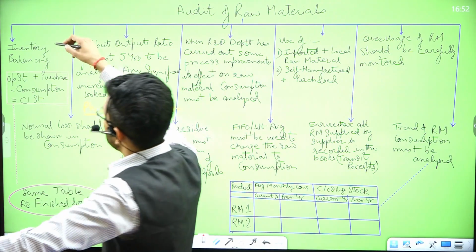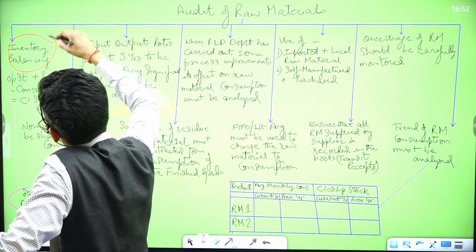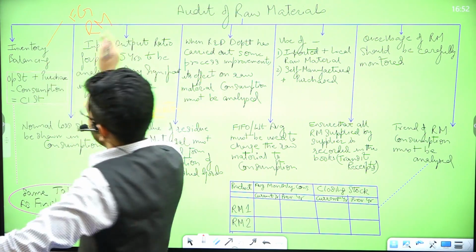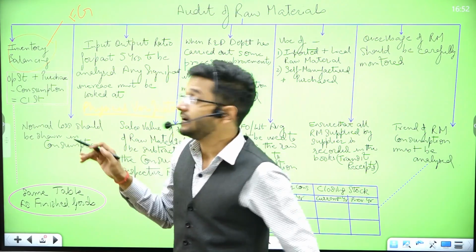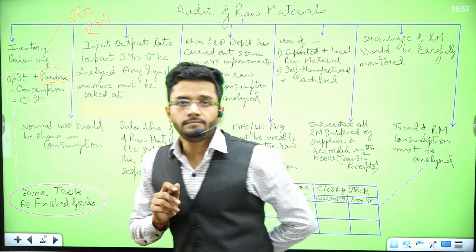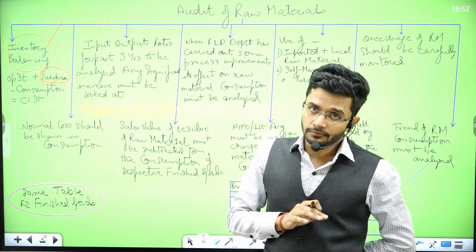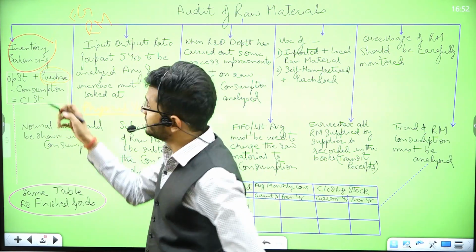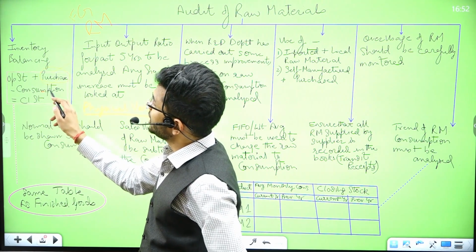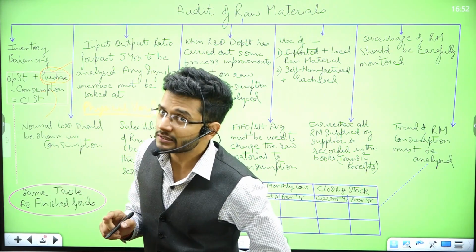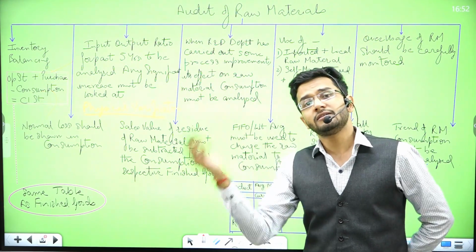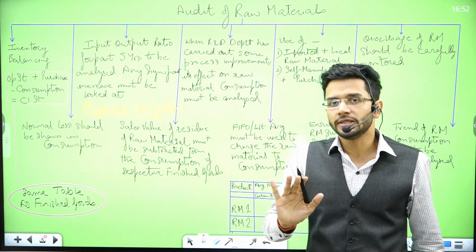So the first step is very clear to all of us, right? Inventory balancing. Same step in finished goods, same in raw material. Both of them are absolutely the same, just that in finished goods it was production, and in raw material it is purchases. In finished goods there was one more element, internal transfers. Over here there is no internal transfer because in case of raw material internal transfer doesn't happen usually.